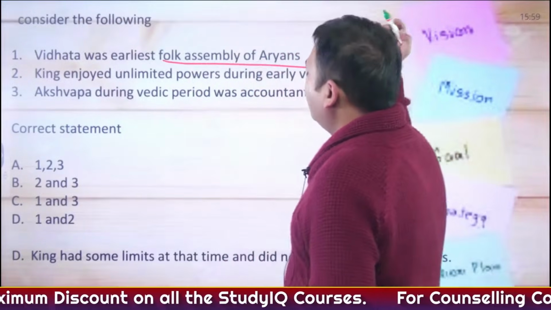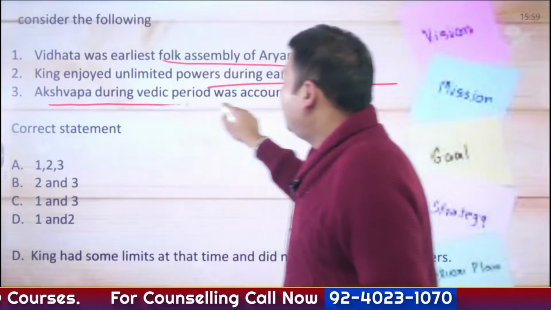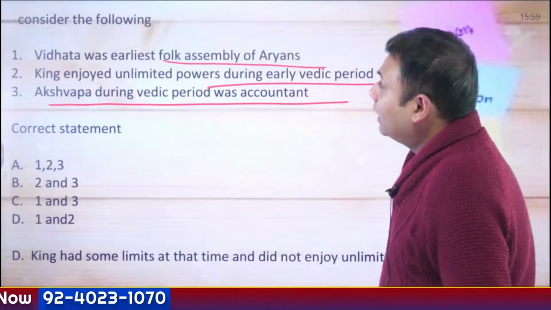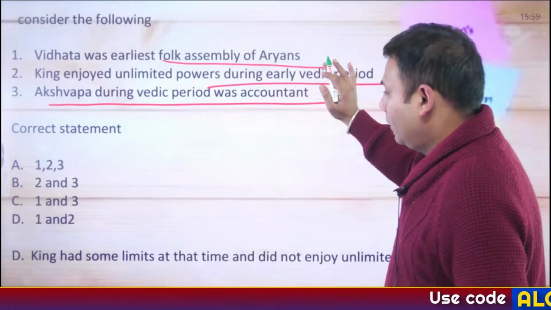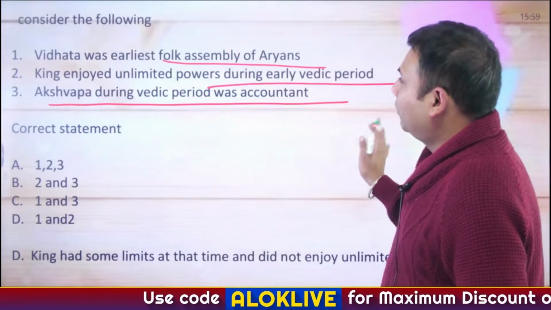Vidhata was the earliest folk assembly of Aryans. King enjoyed unlimited powers during early Vedic period. Akshwap during the Vedic period was accountant. Which among the following statements are correct? Okay, king enjoyed unlimited powers. Okay. Which among the following statements are correct?